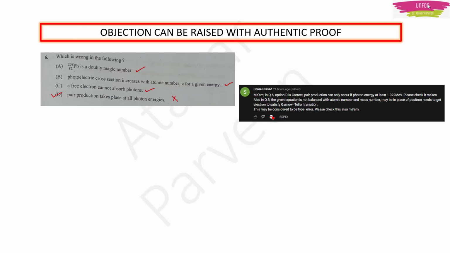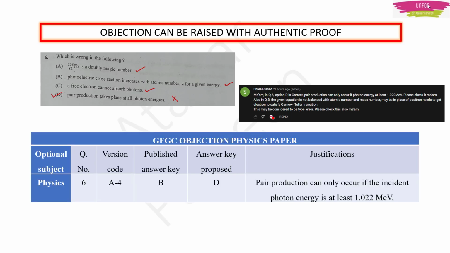Okay, next question is question number 6. Mr. Shri Prasad has commented on this. When I did the video of the first part, I told that pair production is the right answer. But now that they have published the key, they are telling that answer B is right. So I think if we have a good authentic proof that pair production can only occur if the incident photon energy is at least 1.022 MeV, then we can raise the objection for this question also.